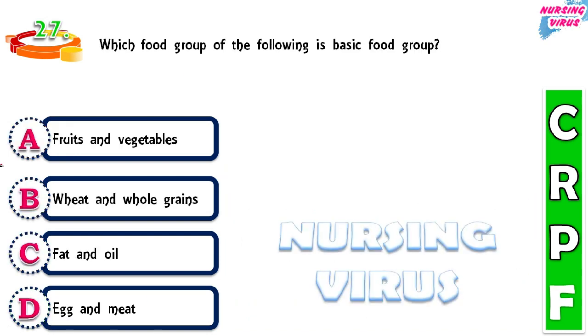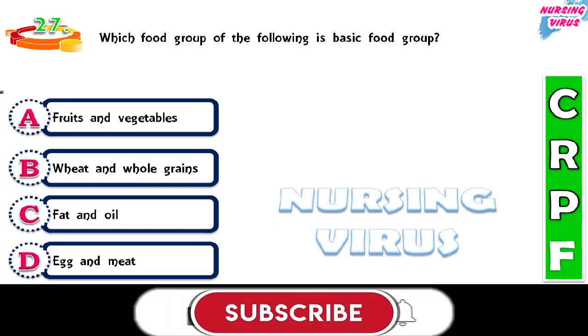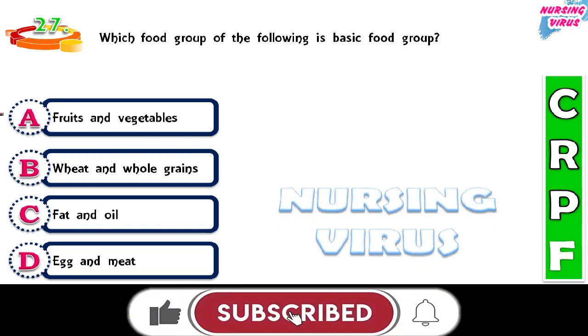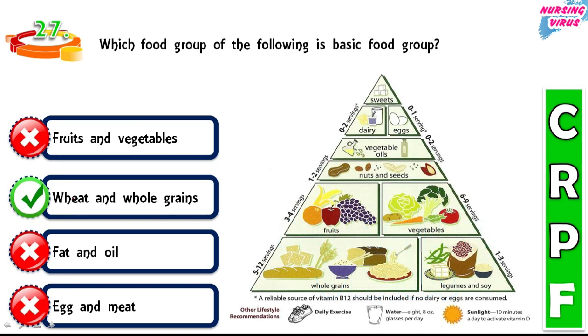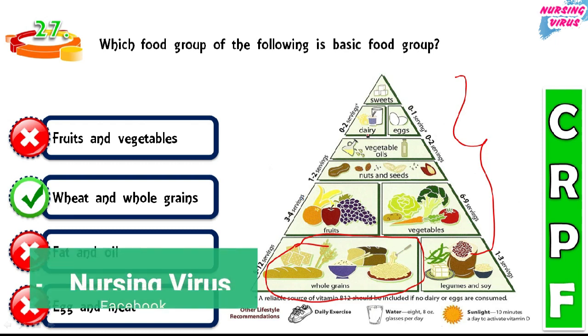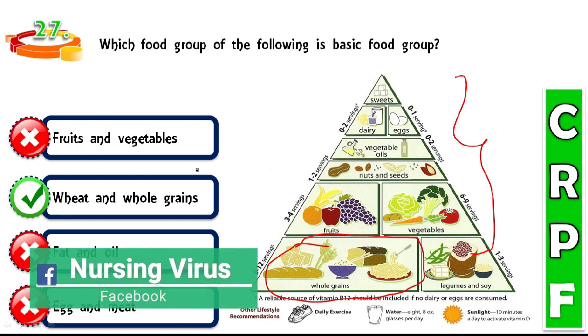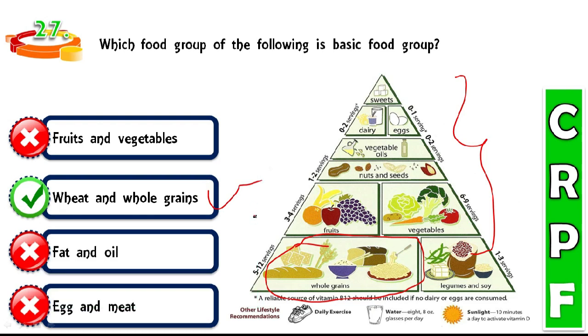Question number 27. Which food group of the following is the basic food group? Fruits and vegetables, wheat and whole grains, fat and oil, egg and meats. So here the correct answer, according to the food pyramid, is wheat and whole grains, the basic food for every human being. The remaining food items given on the food pyramid are hierarchical based needs for every individual human being. So wheat and whole grain is the important one and it is called the basic food group.